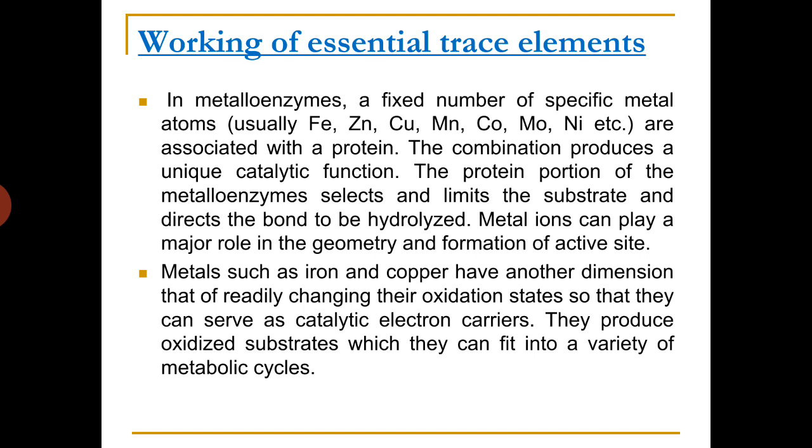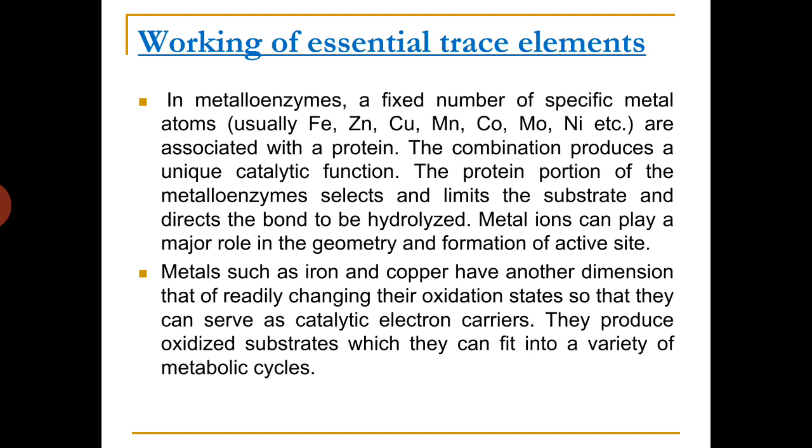So in metalloenzymes, a fixed number of specific metal atoms, usually iron, zinc, copper, manganese, cobalt, molybdenum, nickel, etc., are associated with a protein. The combination produces a unique catalytic function. The protein portion of the metalloenzymes selects and limits the substrate and directs the bond to be hydrolyzed. Metal ions can play a major role in the geometry and formation of active sites. So it influences the function of proteins which are present in metalloenzymes.